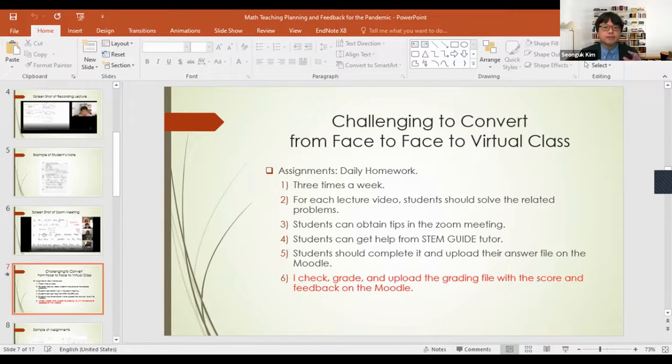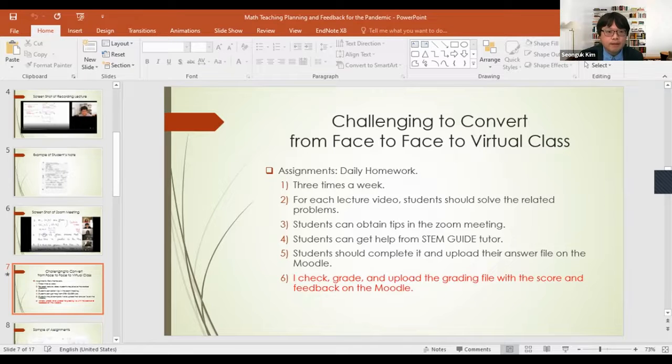After that, they can complete it and upload their answer files, like the lecture notes for the lecture video, on Moodle. After that, I want to give the students some feedback on their answers. So I check and grade, and then upload the grading file on Moodle. I also use a touch screen laptop, the Lenovo Yoga, so I can use my pen for grading and giving feedback like this.